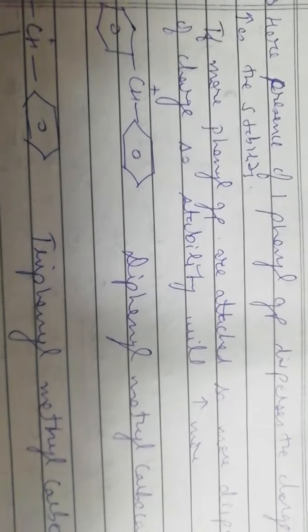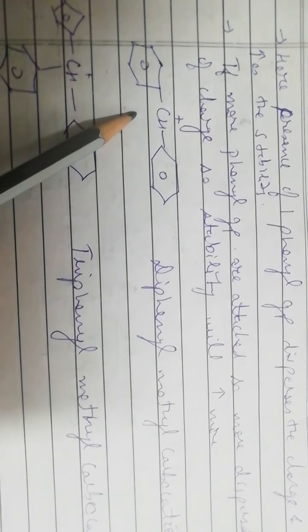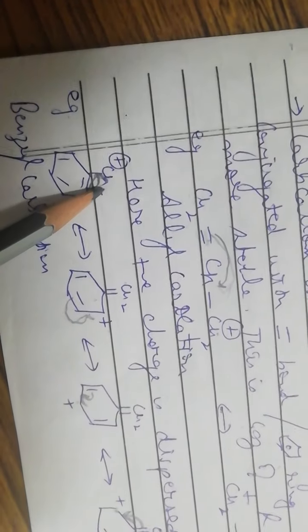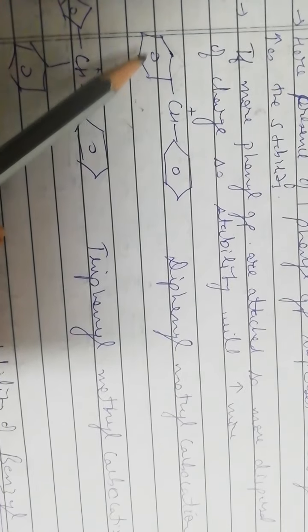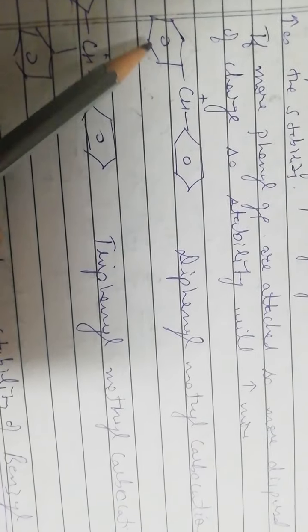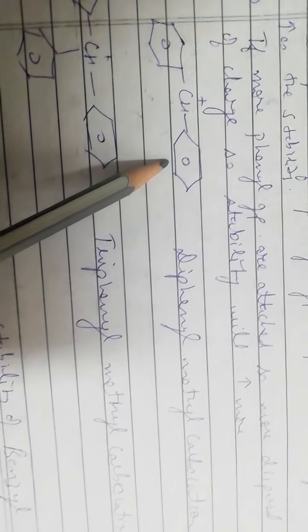If more number of phenyl groups are present, then more dispersal of charge will take place and stability will increase more. In case of diphenylmethyl carbocation, how is this formed? From the methyl carbocation we had initially, we removed one hydrogen and attached one more phenyl group, so what we get is the diphenylmethyl carbocation. Now because of one phenyl group, 4-5 structures were formed, so because of 2 phenyl groups, how many? 10 structures will be formed. So more will be the dispersal of positive charge, so more stability will increase.